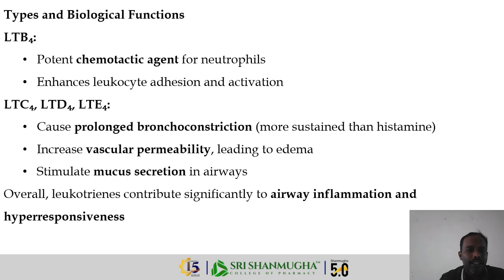Next, we have the biological functions. LTB4 is a chemotactic agent for neutrophils and enhances leukocyte adhesion and activation. What C4, D4, and E4 do is cause prolonged bronchoconstriction, increase vascular permeability leading to edema, and stimulate mucus production in the airways. Overall, leukotrienes contribute significantly to airway inflammation and hyperresponsiveness.